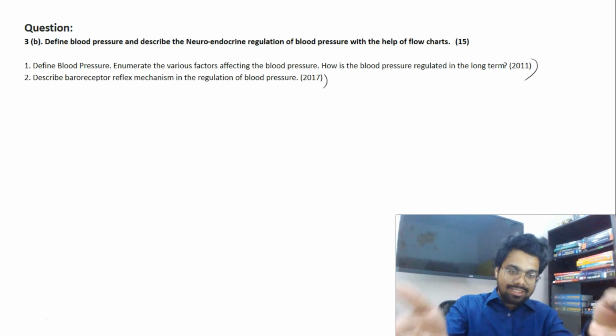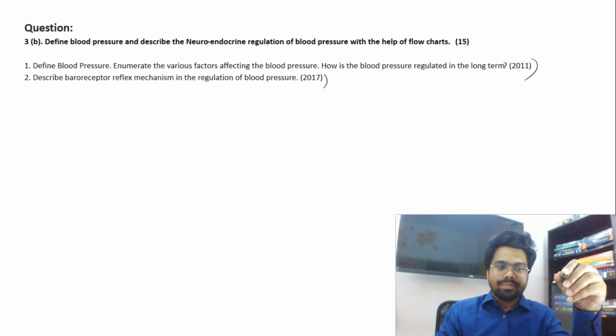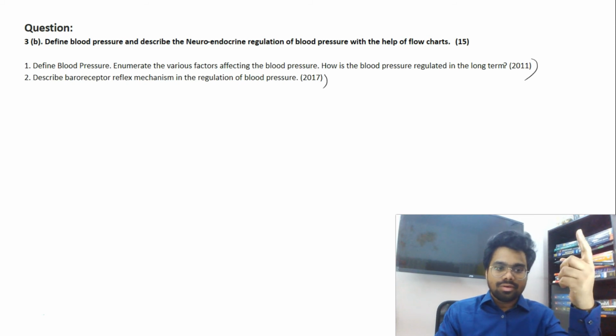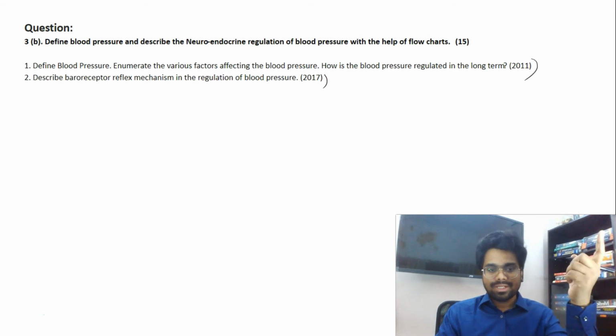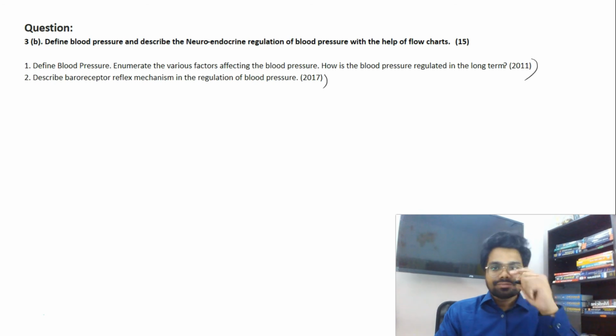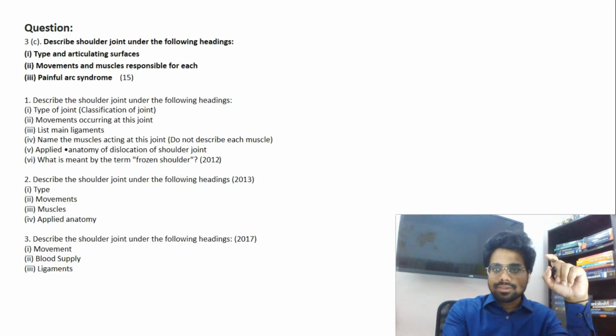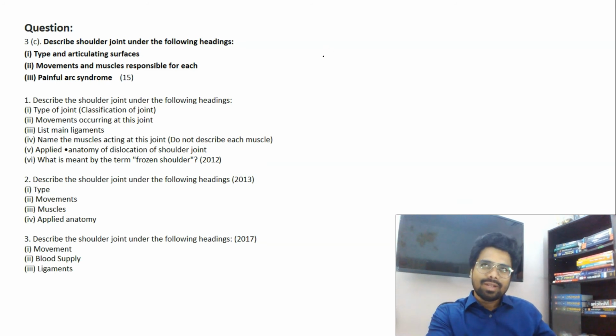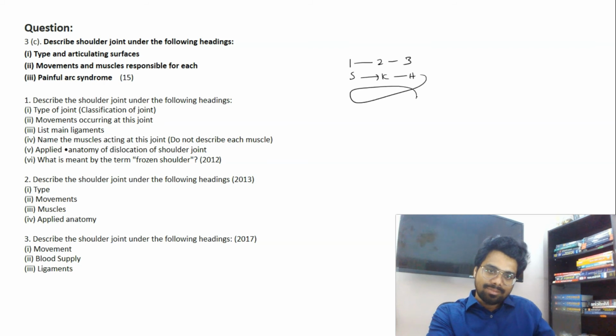Okay, and in the same 2020 paper, in paper 2, section B, they asked a question about pheochromocytoma, surgical hypertension. So this is again a repeat, BP, and every alternate year, over the last 10 years, they start with the shoulder joint, they go to the knee joint, then they go to the hip joint. So this cycle gets repeated.